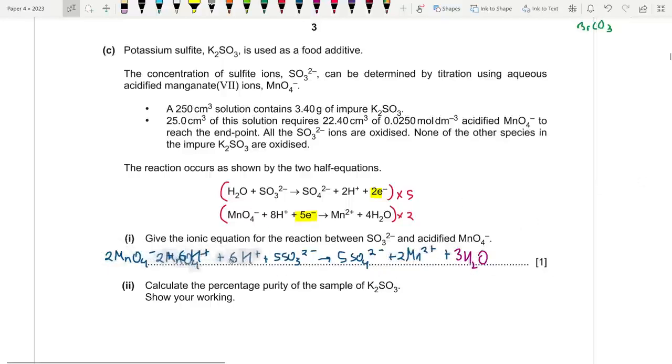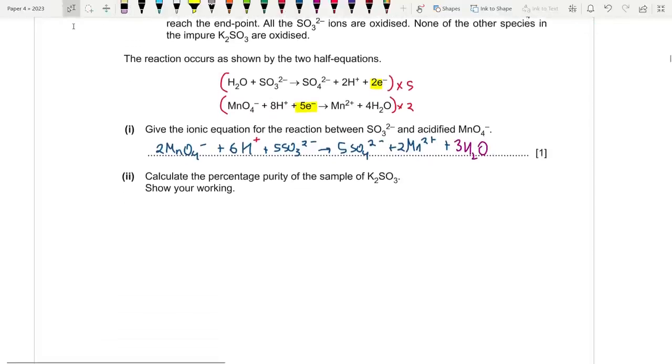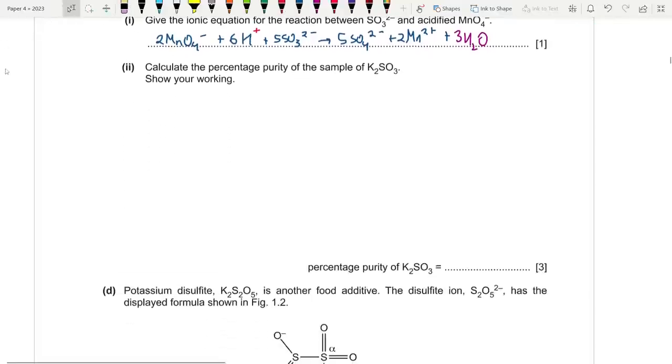Let's check with the mark scheme. 2 MnO4 minus plus 6H plus, oh, that was the plus sign for H, my bad, plus 5SO3 2 minus is equal to 5 sulfate plus 3 water molecules plus 2 Mn2 plus. Alright. Calculate the percentage purity of the sample of potassium sulfite.